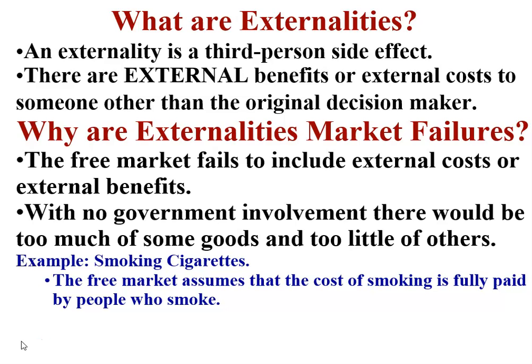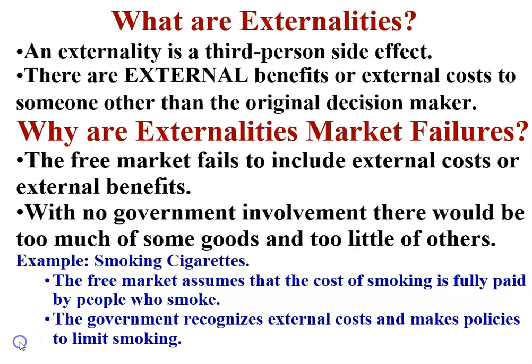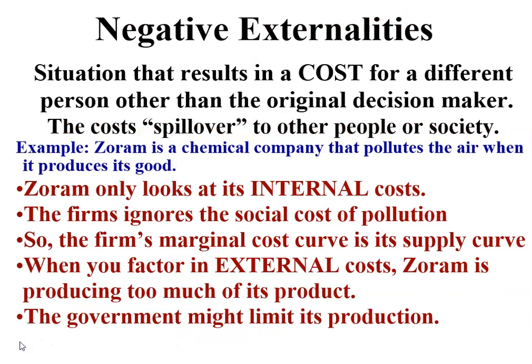So with no government involvement, there would be too much of some goods and too little of others. A good example is cigarette smoking. The government recognizes the external costs and makes policies to limit smoking. A negative externality results in a cost for a different person other than the original decision maker. These costs we're going to refer to as, quote, spillover costs to other people.